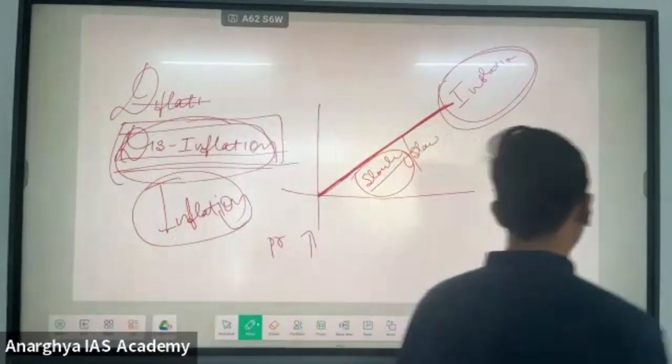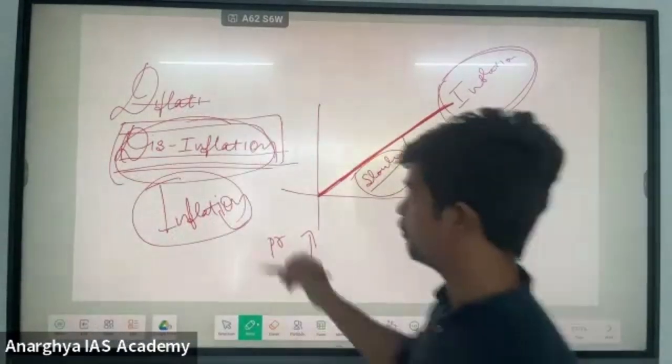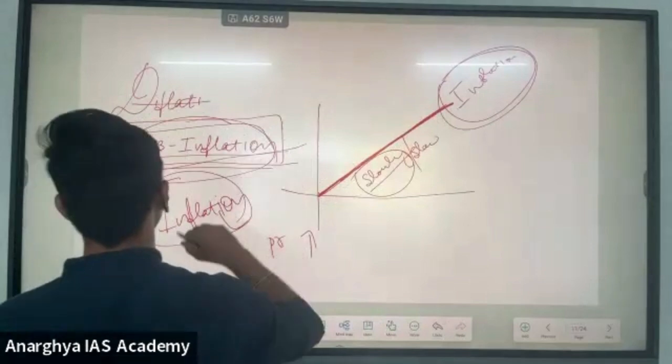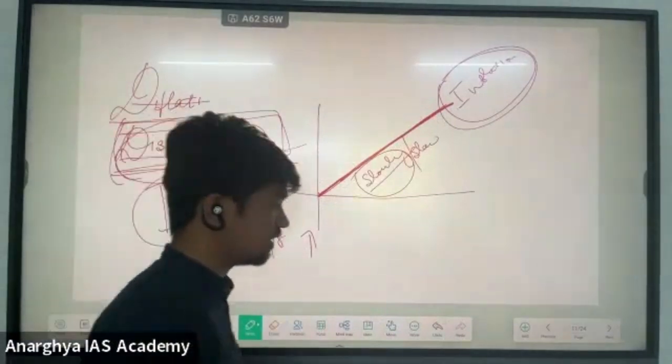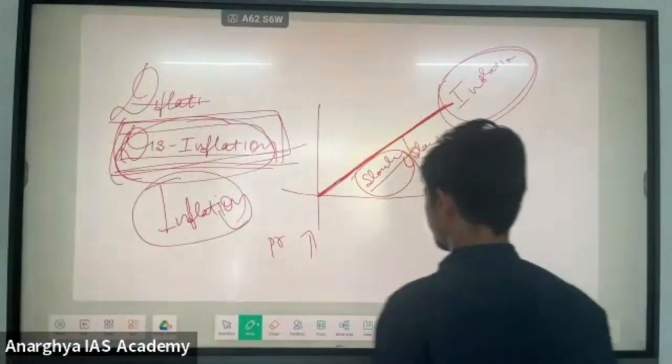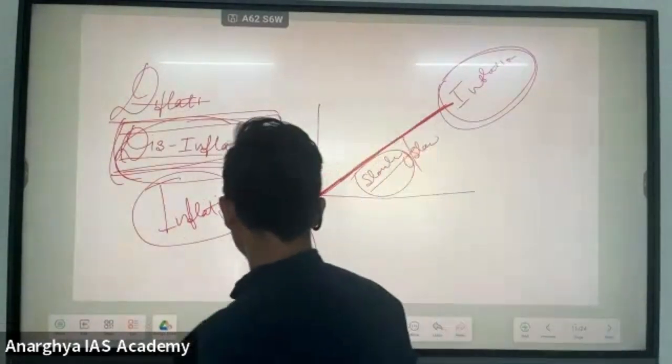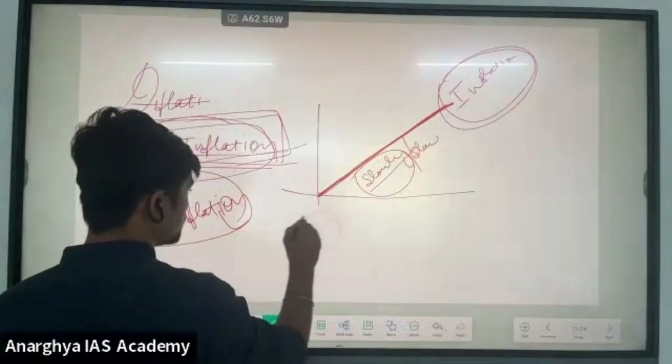Please focus on this. When I ask many aspirants this question, they always give wrong answers regarding disinflation. Please focus on this. What is disinflation?